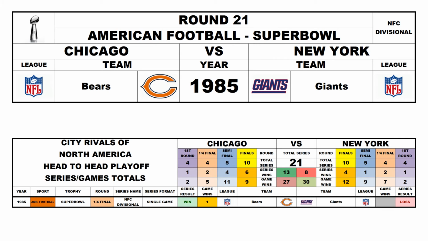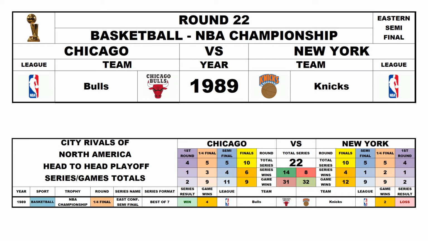Round 21, Super Bowl Playoffs, NFC Divisional Game, 1985. Chicago Bears versus the New York Giants. Chicago won the game, and now it's Chicago 13, New York 8. Round 22, NBA Playoffs, Eastern Semifinal, 1989. Chicago Bulls versus New York Knicks. Chicago won the series 4-2, so now it's Chicago 14, New York 8.